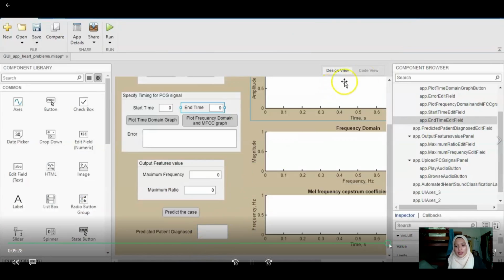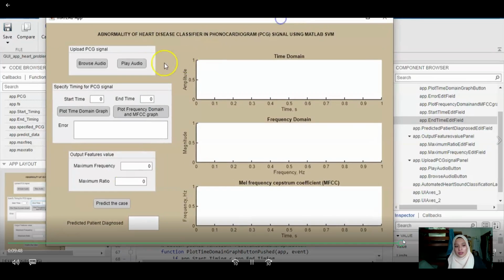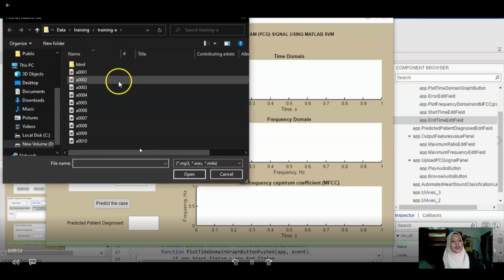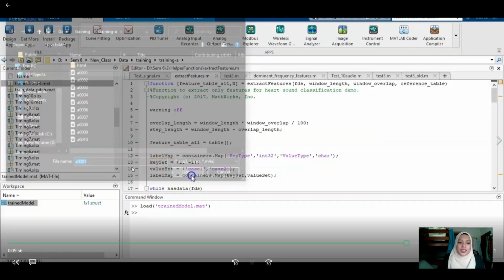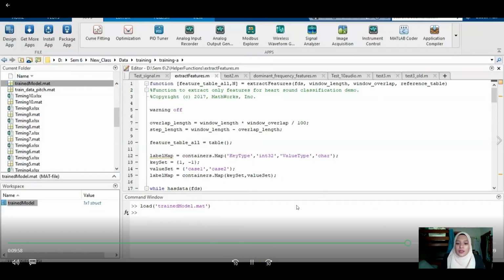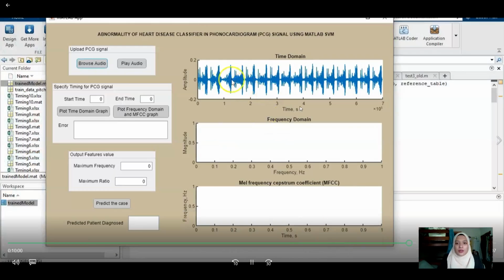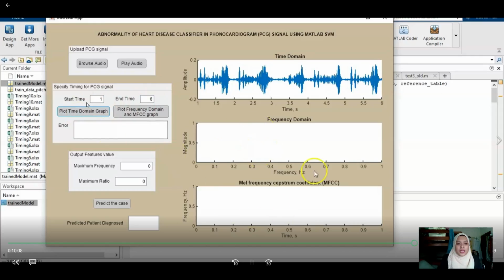So first we browse audio, which is signal 1 to 10, where 1 is for case 1, case A, mitral stenosis. We input it, so it will automatically plot the time domain graph. The maximum is 7 seconds, but we can change its start time and end time to 6. So here we change.